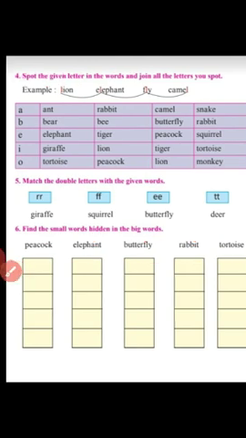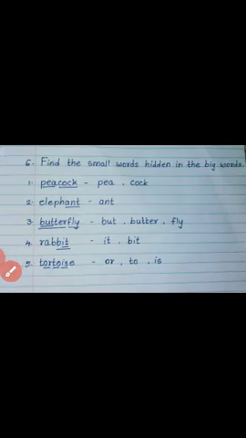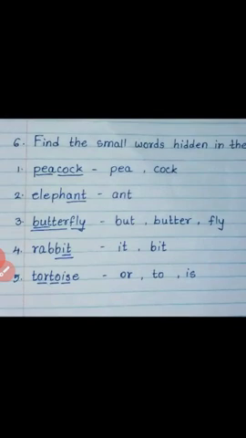Okay, children. Find the small words hidden in the big words. So in the word peacock, peacock is a big word, and in the word peacock you can find two small hidden words. First is PEA and COCK, peacock.